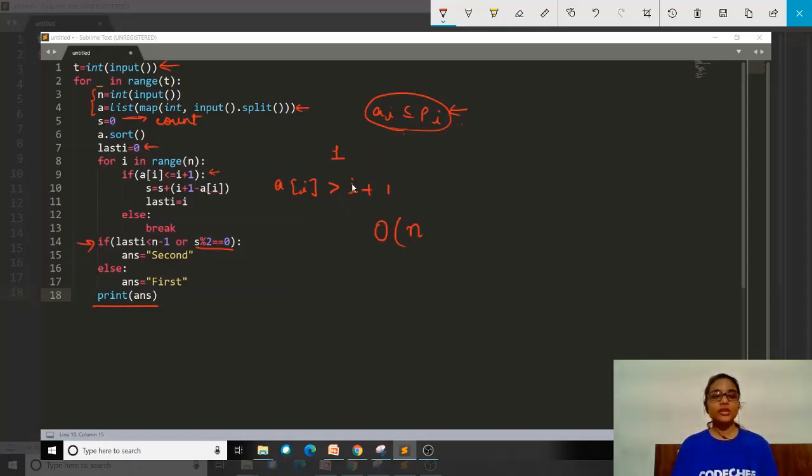For sorting, we have the time complexity of order of n log n, and then we are just running a loop for n values of the sequence, so it will be order of n. This will be the time complexity of the method that I have used to solve this problem. There are other methods as well, so please think of it and post it in the comment section.